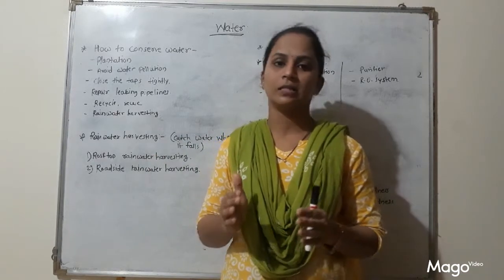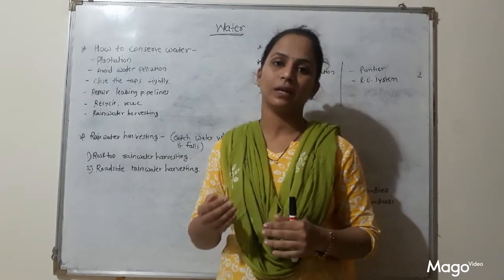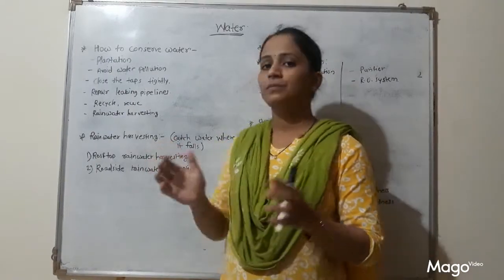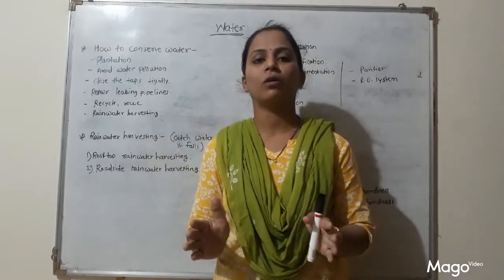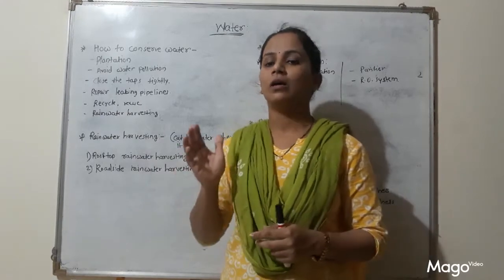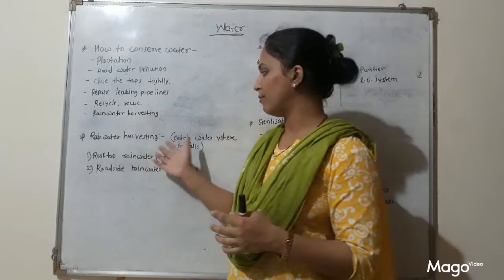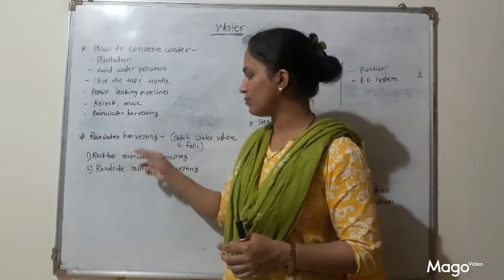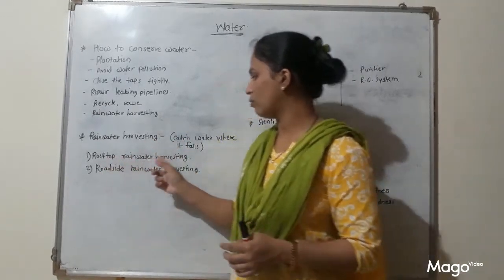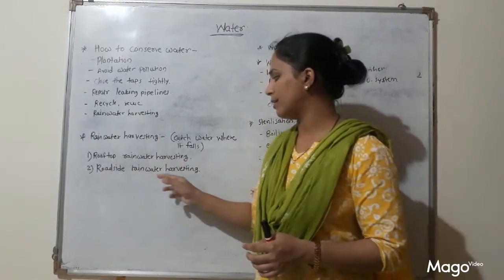Rainwater harvesting is nothing but, in simple words, you can say that it is preventing flowing water, storing flowing water, and using it for the future. It is called rainwater harvesting. There are two methods for rainwater harvesting: rooftop rainwater harvesting and roadside rainwater harvesting.